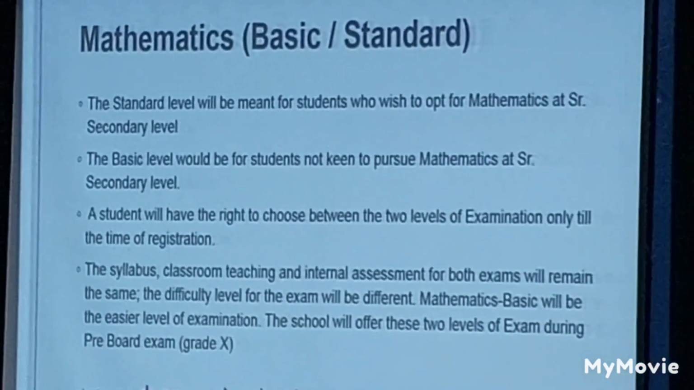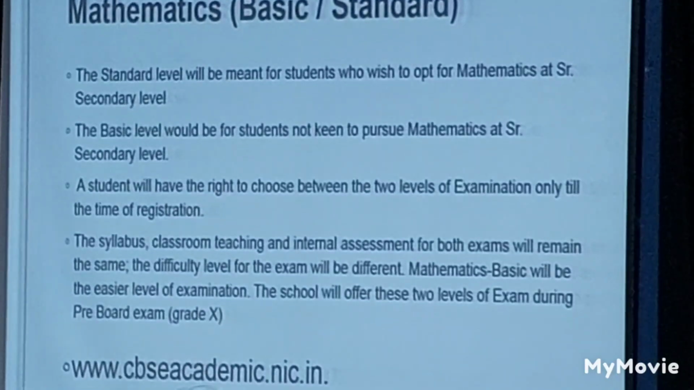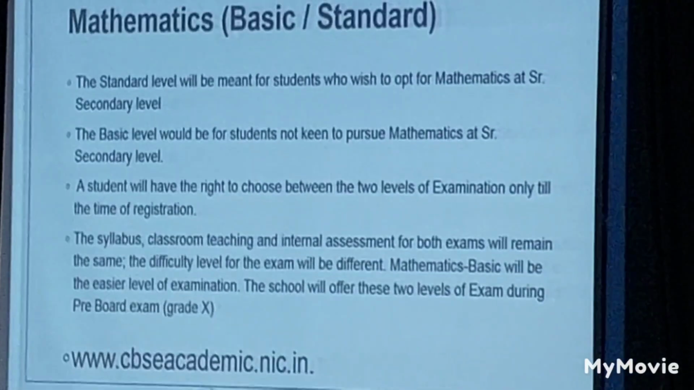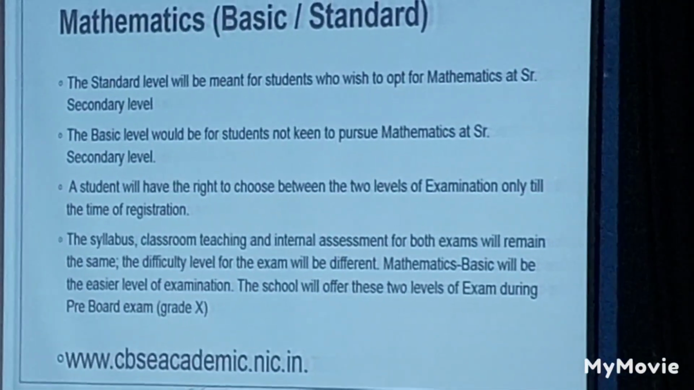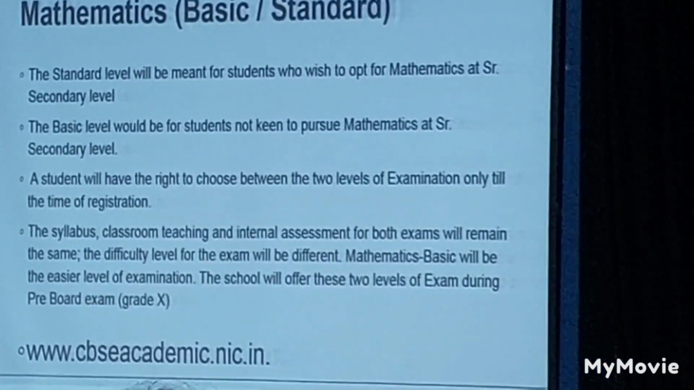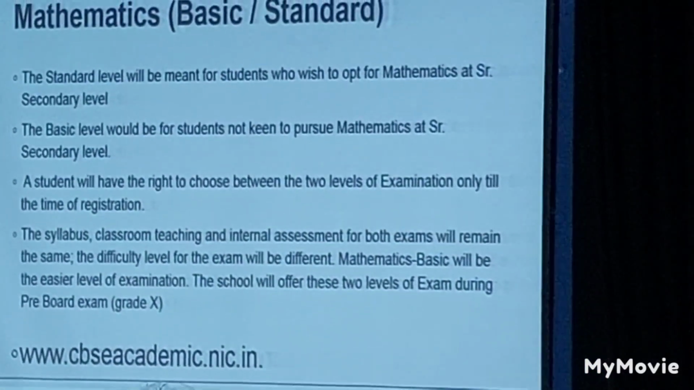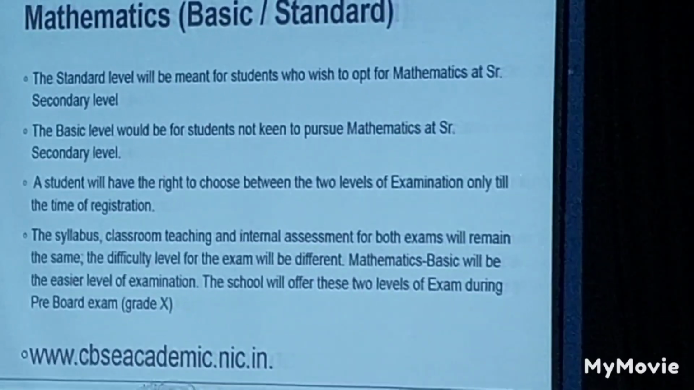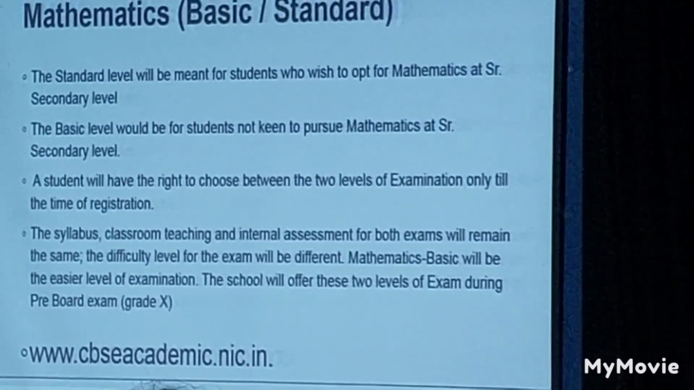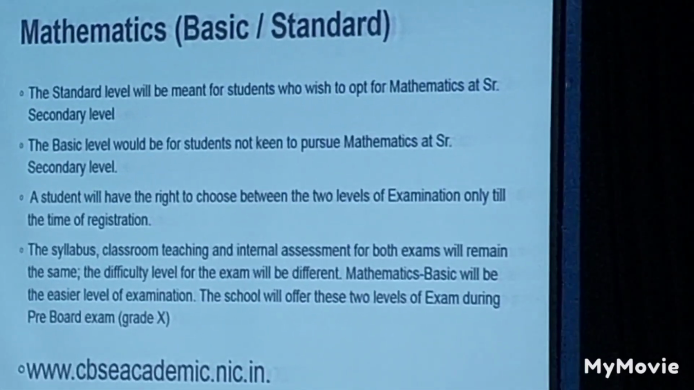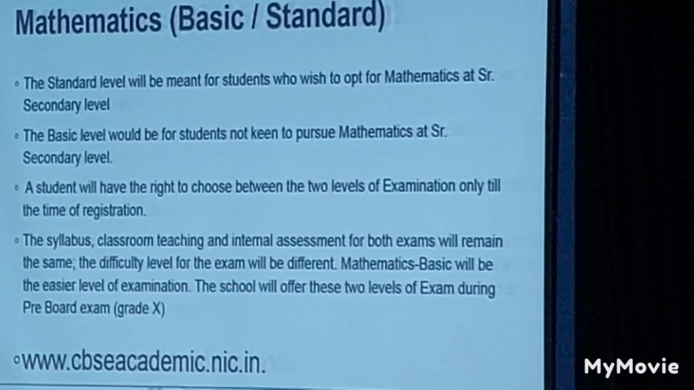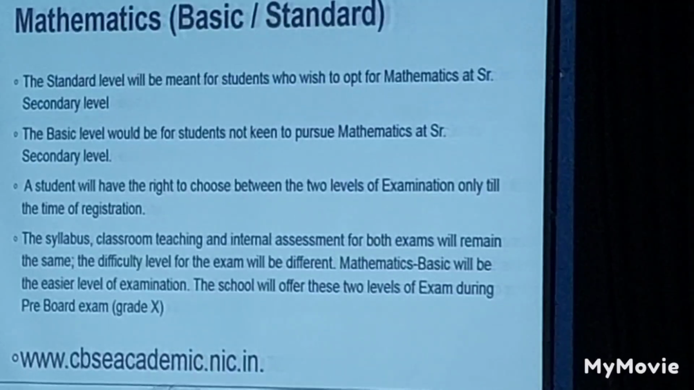Talking about mathematics, basic and standard. I want you all to pay real attention, understand what it is and why we need to choose it if we are choosing it. The standard level will be meant for students who wish to opt for mathematics at senior secondary level. Senior secondary level indicates 11th and 12th in your CBSE board. I'm not talking about the PU board, it's the 11th and 12th in your CBSE board.